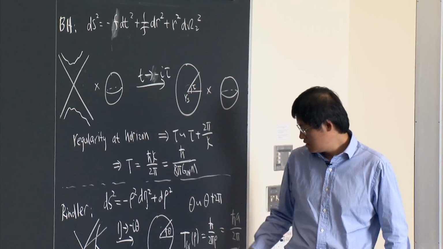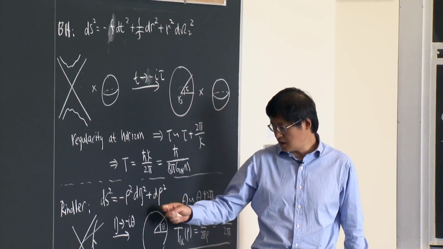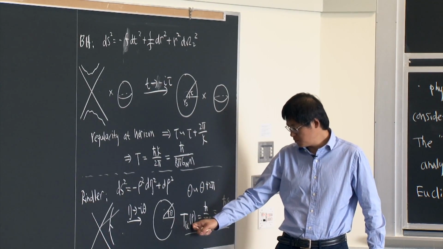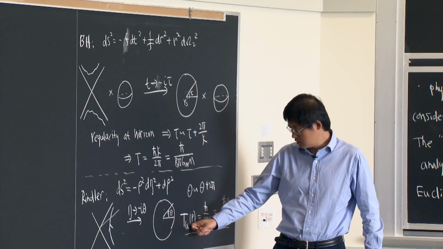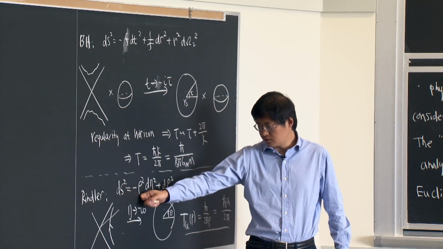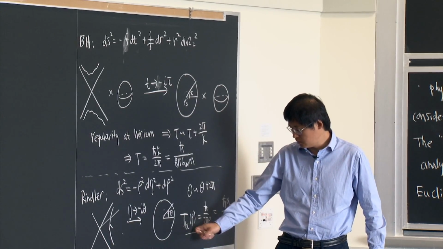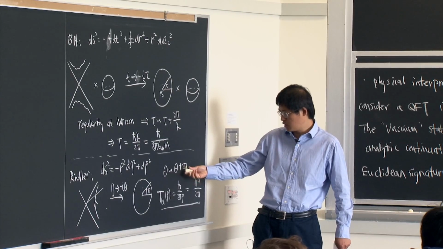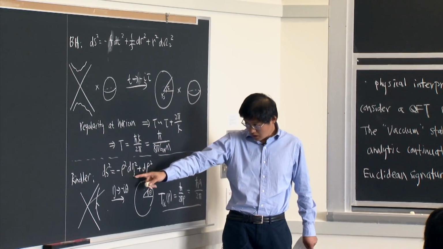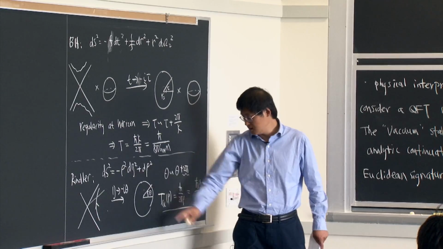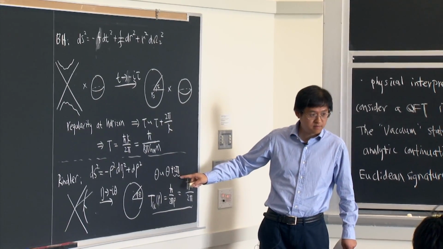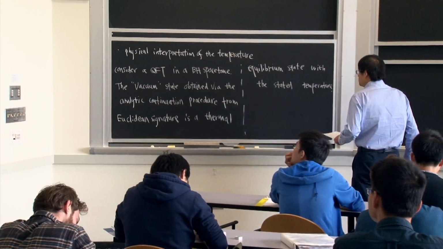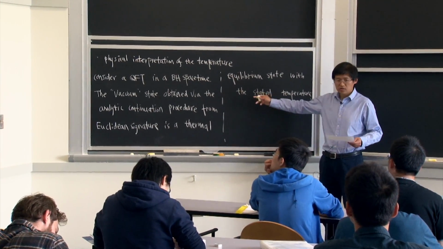Similarly, this temperature is the temperature for the radial observer at some location of rho. So this is for local observer. If you just talk about the eta, then the temperature is just h bar divided by 2 pi, because theta is periodic in 2 pi. Okay? So any question regarding this statement?